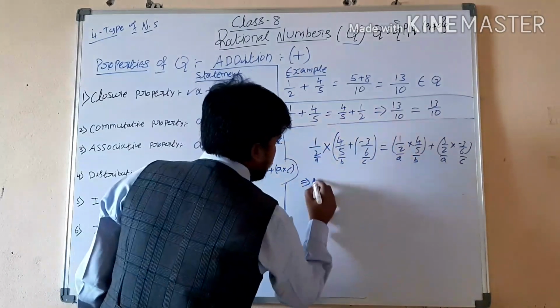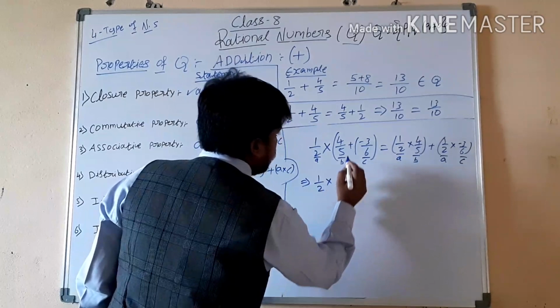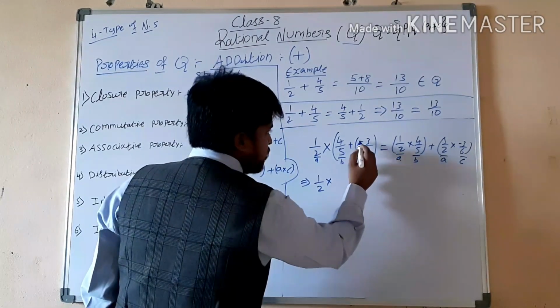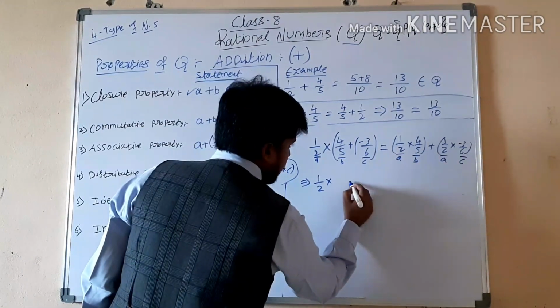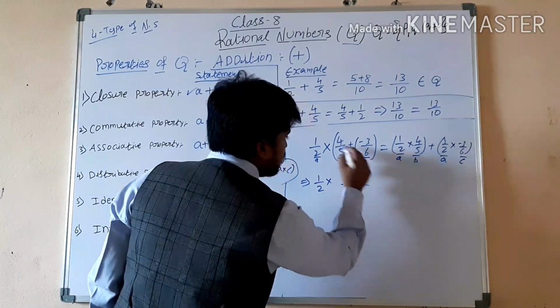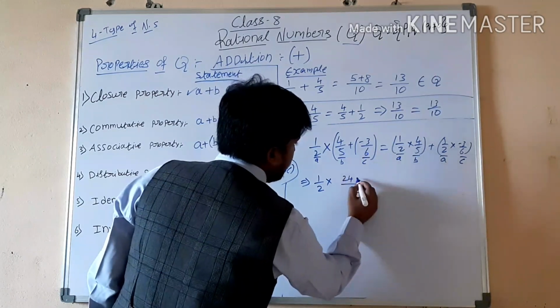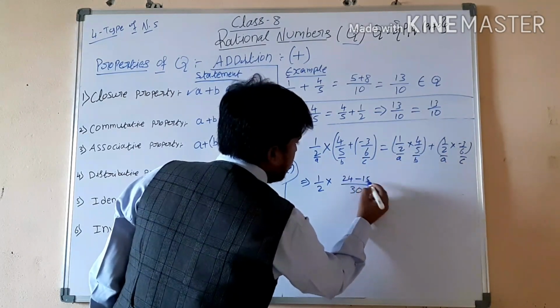So first of all, solve in the brackets. 1 by 4. This is the addition, right? So plus into minus is minus. 6 5s are 30. Cross multiplication, 6 4s are 24. Plus into minus is minus, 5 3s are 15.